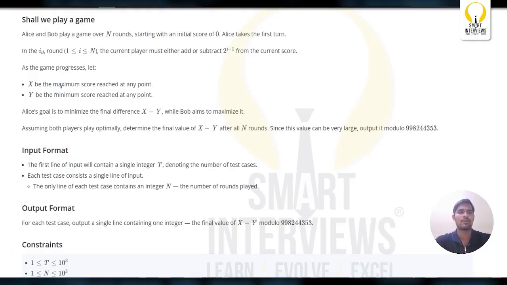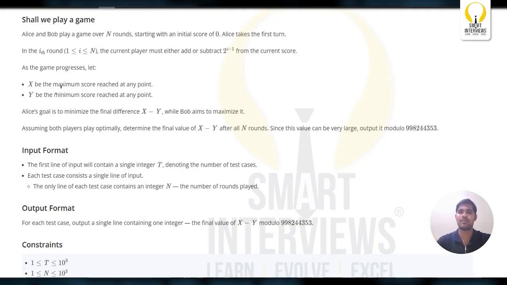Moving to the third problem. The problem name is "Shall We Play a Game". Alice and Bob play a game over n rounds starting with an initial score of 0. Alice takes the first turn. In the ith round, ranging from 1 to n, the current player must either add or subtract 2^(i-1) from the current score.